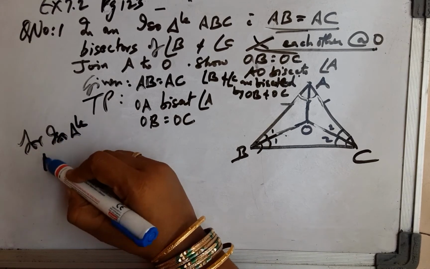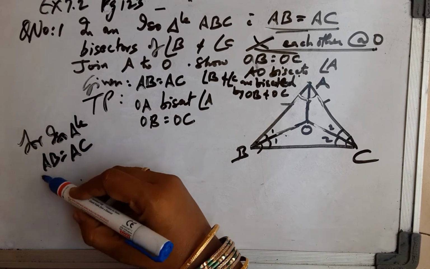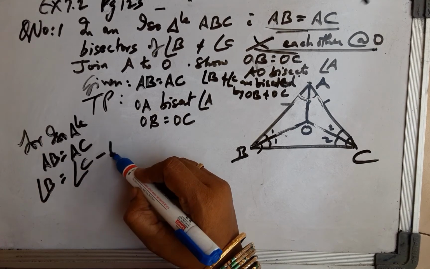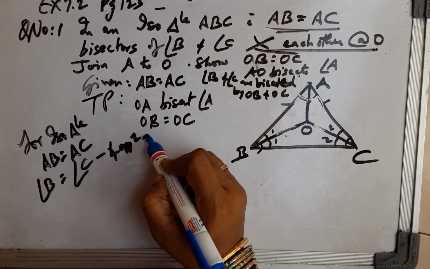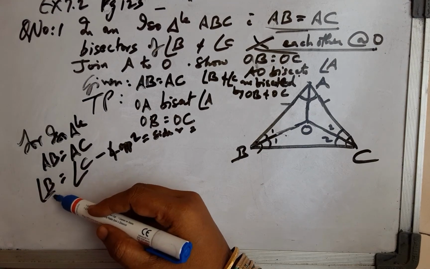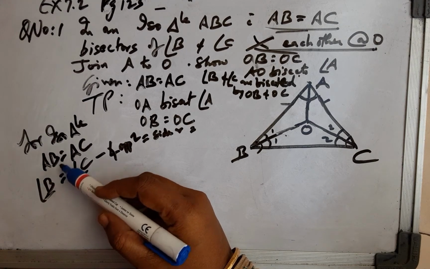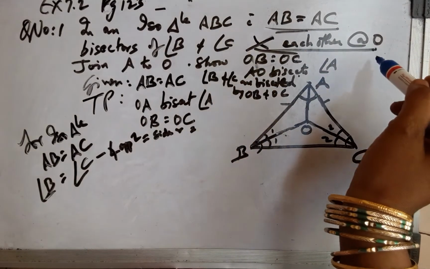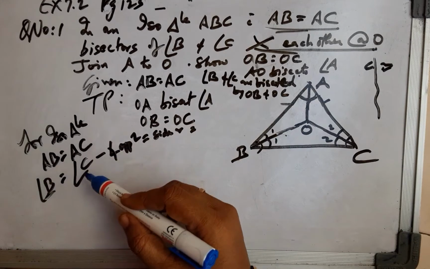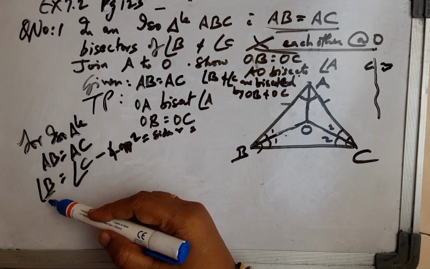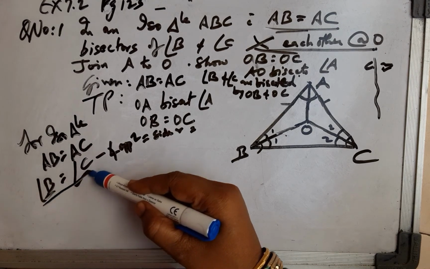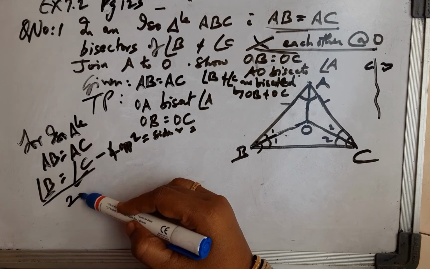For isosceles triangle, AB equals AC, then obviously angle B will be equal to angle C, because angles opposite to equal sides are equal. I love to project how Euclid's axioms run through the entire proofs, as the vertebral column runs throughout the human body. The Euclid's axioms run throughout the proofs and stand like pillars, and watch how, according to Euclid's seventh axiom, things which are half